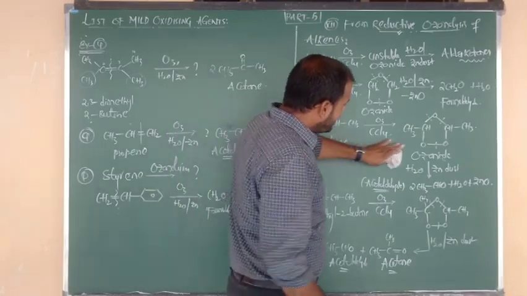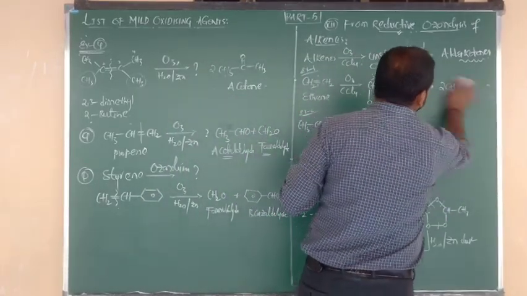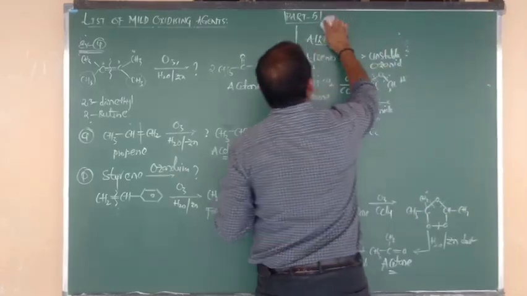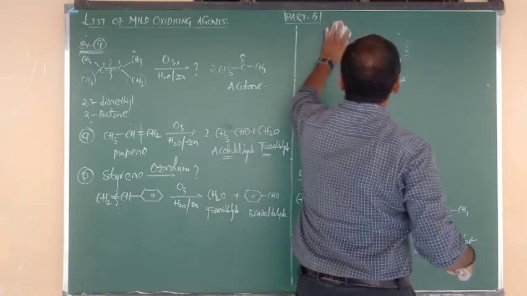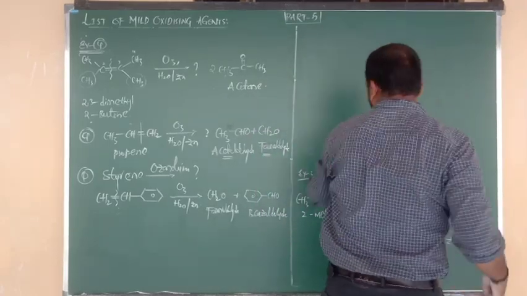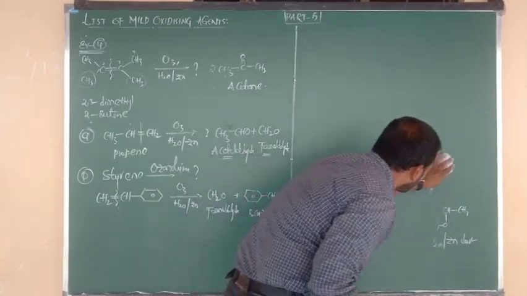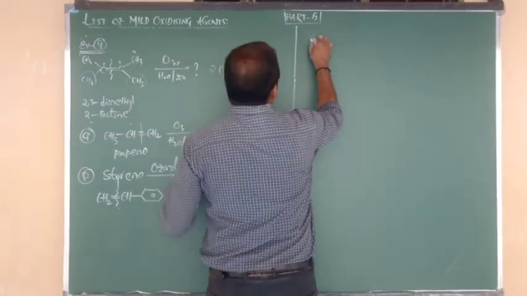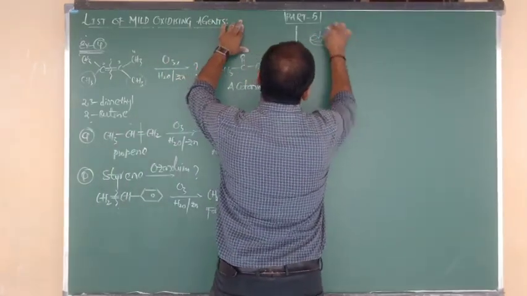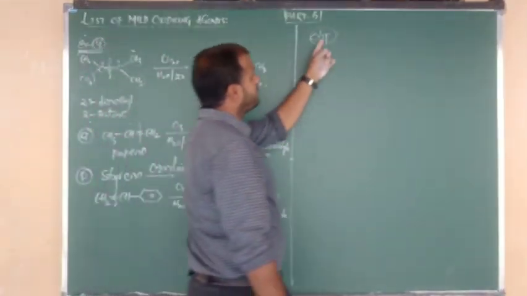So here I want to show you one more very important reaction. Yes, this reaction is only for objective, but the ozonolysis reaction is very important for theory as well as objective. Here only for objective.